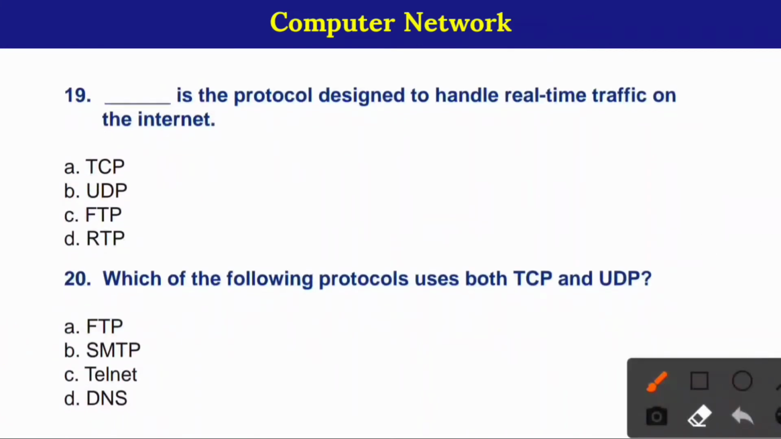19. Blank is the protocol designed to handle real-time traffic on the internet. Here, correct option is option number D. RTP. 20. Which of the following protocols uses both TCP and UDP? Here, correct option is option number D. DNS means domain name system.